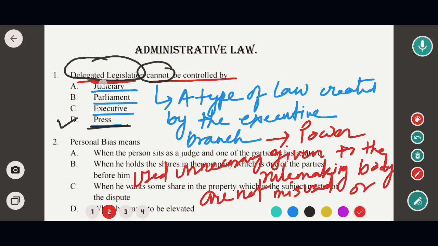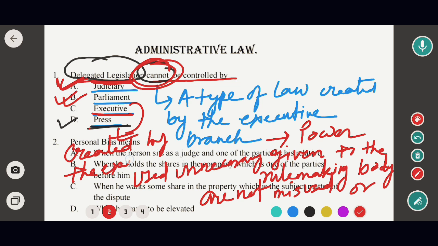That means delegated legislation can be controlled by the judiciary and the parliament, but it cannot be controlled by the executive, because delegated legislations are created by the executive.